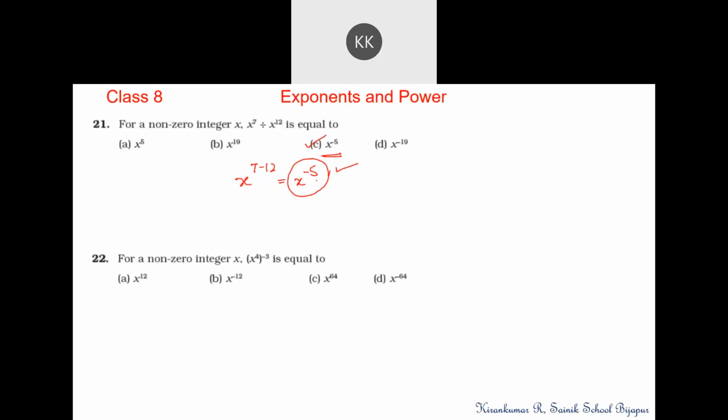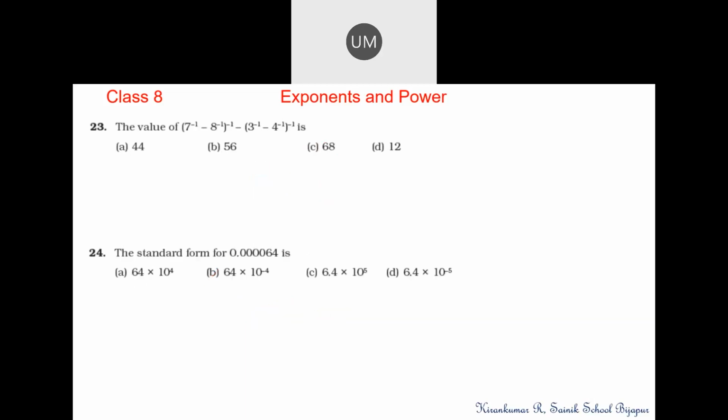Question number 22. Option B, x to the power minus 12. What you should not do is consider this as 4 minus 3. It is 4 written within the bracket, into minus 3, so it should not be 4 multiplied. 4 into minus 3 should be done, so we get it as minus 12. Option D is the correct answer.